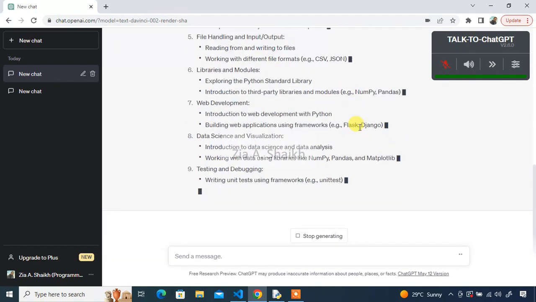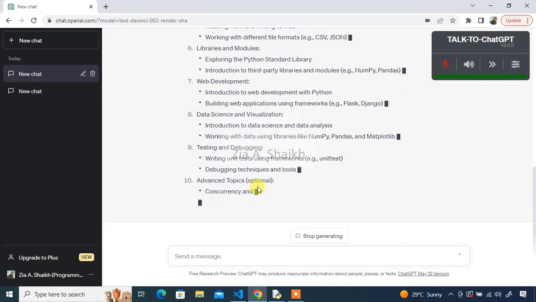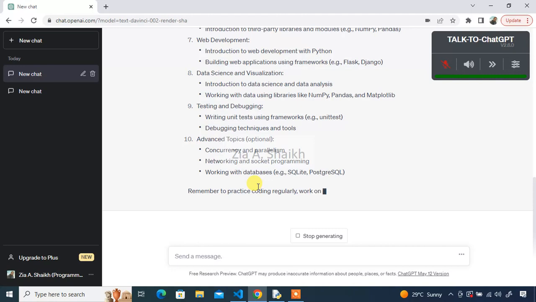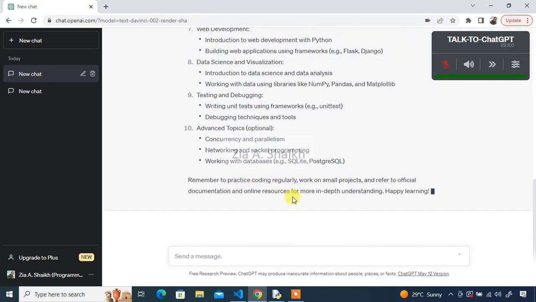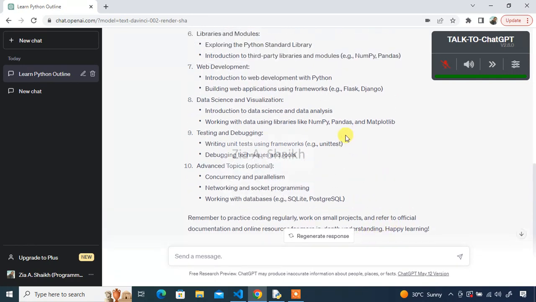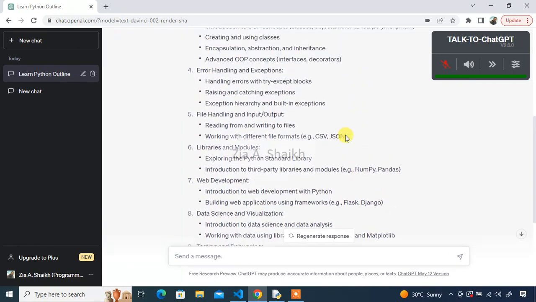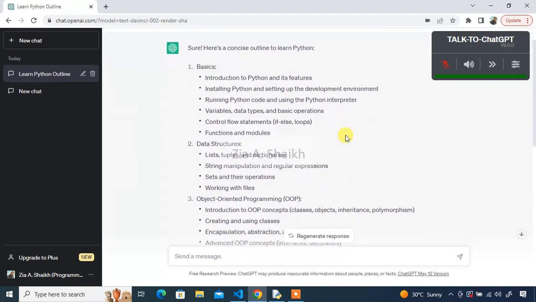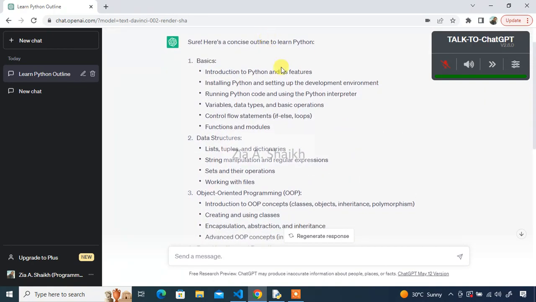Let ChatGPT complete its response and then we will ask it another question. Okay, it is also advising to remember to practice coding regularly, work on small projects, and refer to official documentation and online resources for more in-depth understanding. Happy learning. Okay, it has given us the outline to learn Python. Let's first see what it's covering in the basic introduction to Python and its features.